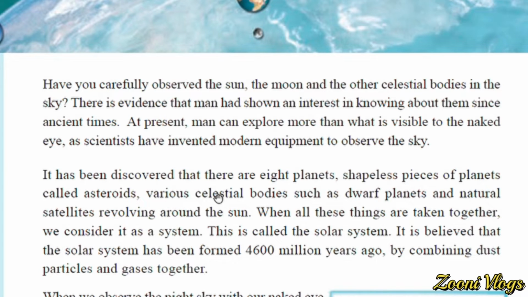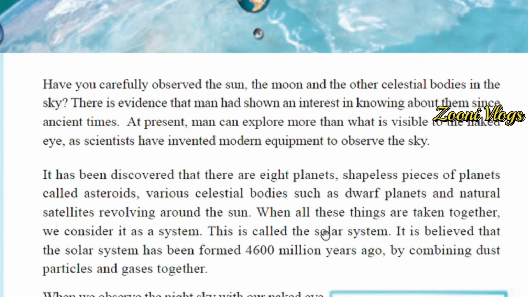So these celestial bodies such as dwarf planets and natural satellites revolve around the sun. When all these things are taken together, we consider it as a system. Okay, there are many things in the sky, but that is also a system. It's called the solar system.